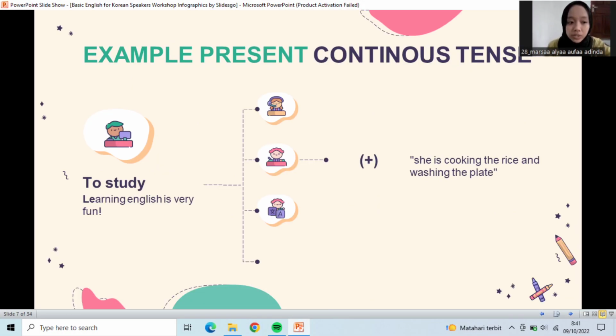Example of present continuous: in the journal, I could not find present continuous tense. Present continuous verb tense indicates that an action or condition is happening now, frequently, and might continue into the future.